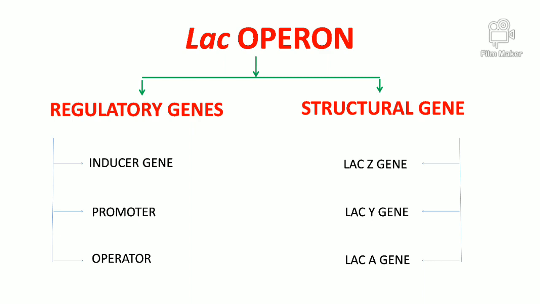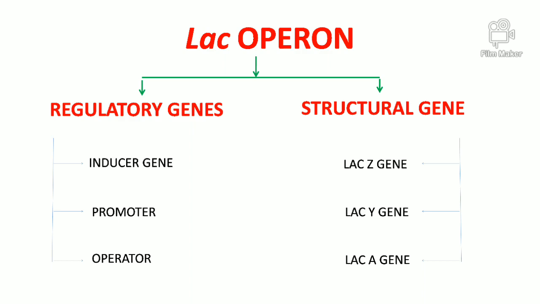The regulatory genes are responsible for regulation of the genes which are going to be transcribed into mRNA. There are three types of regulatory genes in the regulatory gene set: the inducer gene, promoter, and operator. On the other hand, the structural genes are the genes from which the mRNA is transcribed.